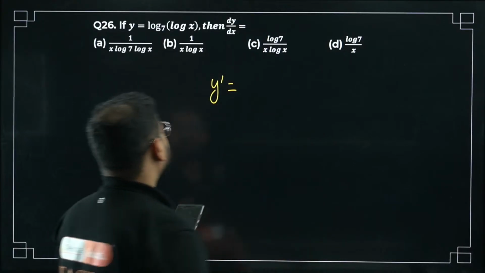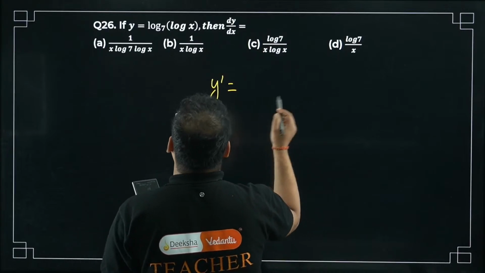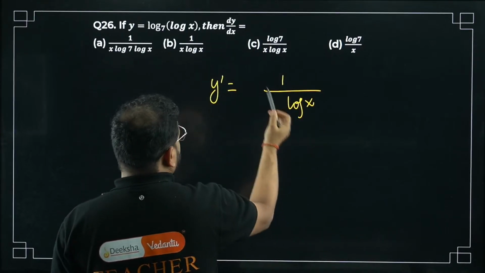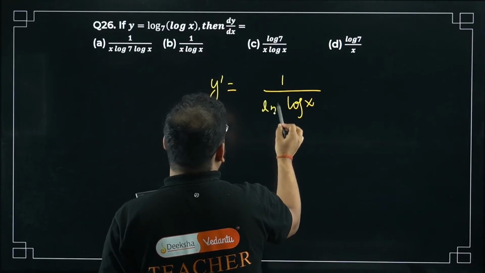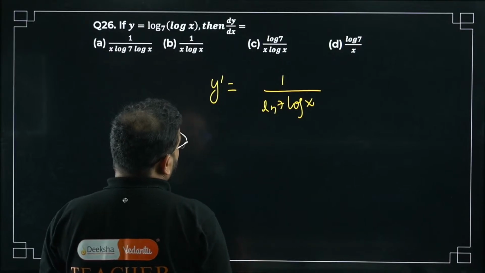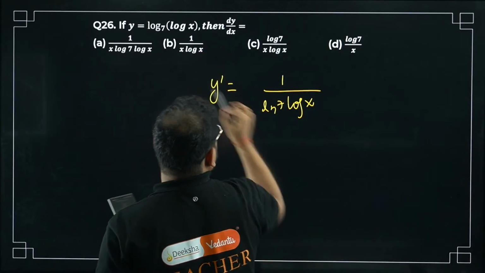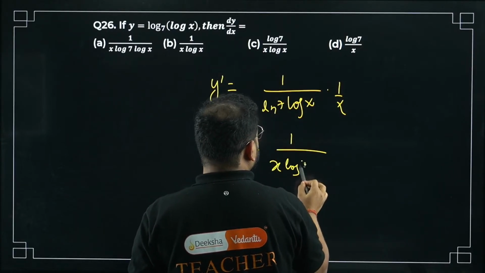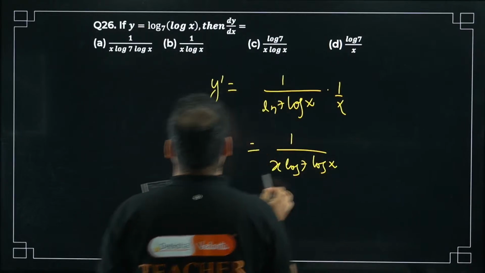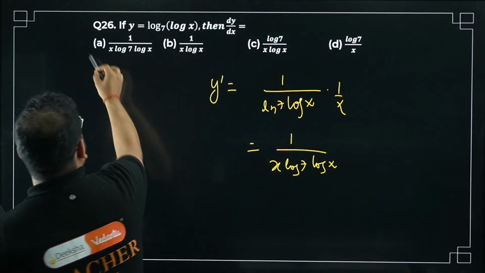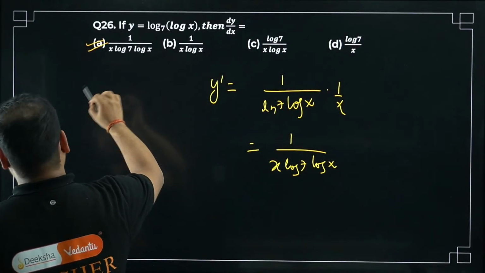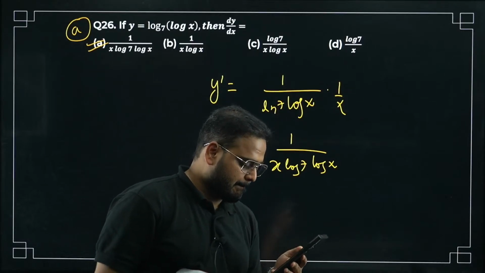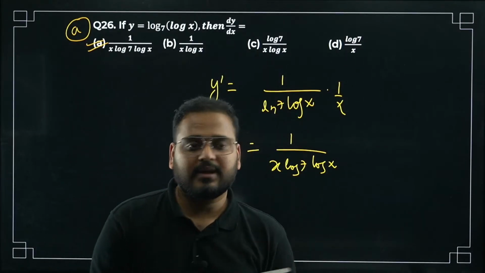Okay, let me solve it. If you check this, it will become log x, with ln 7 coming, or log 7, whatever you want to call it, and you have to differentiate log x again, which becomes 1 by x. So the answer is 1 by x, log 7 and log x. Which option is it? Option A. Question 26, option A is correct. Please check, all of you. Are you not able to hear me?